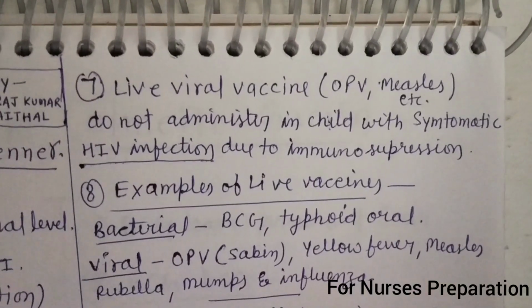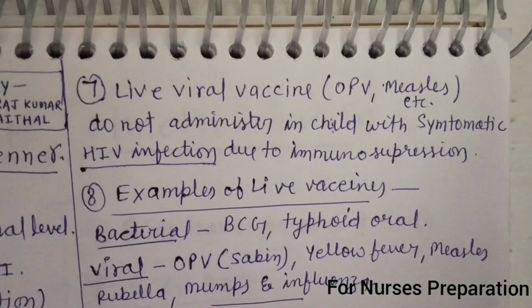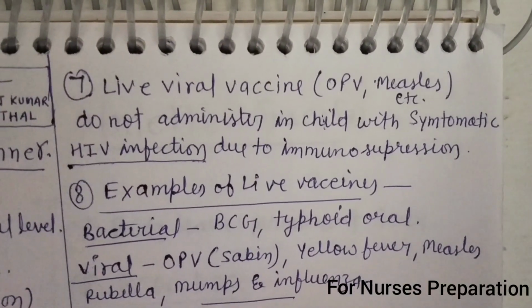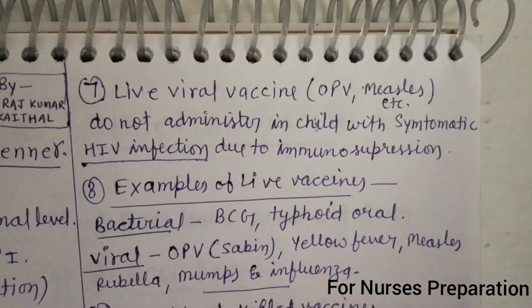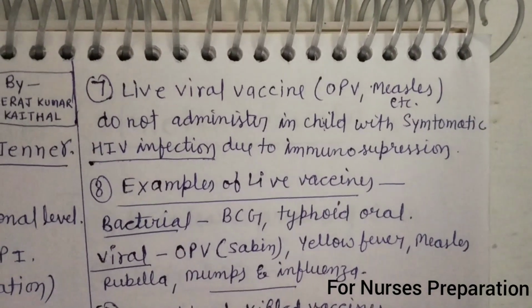So do not administer live viral vaccines to a person who has HIV infection. A few examples of live viral vaccines include OPV and measles.